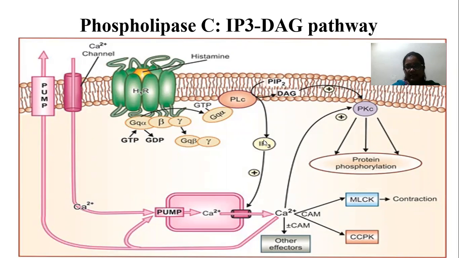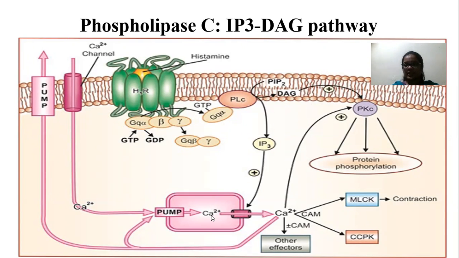Then IP3 stimulates the release of calcium from the endoplasmic reticulum. What is the endoplasmic reticulum? It is a major storage site of calcium.